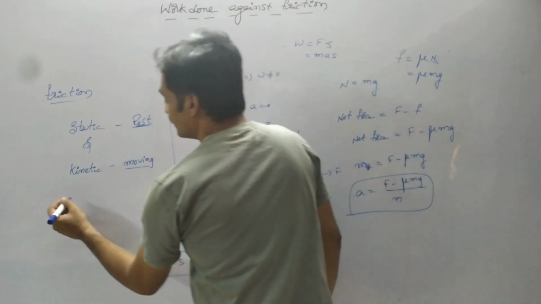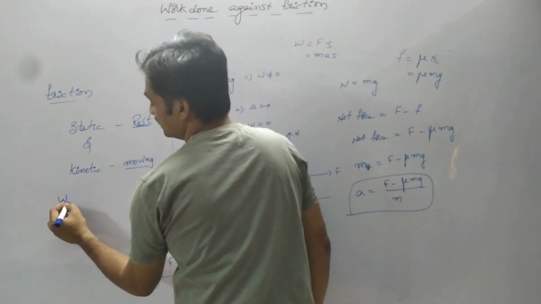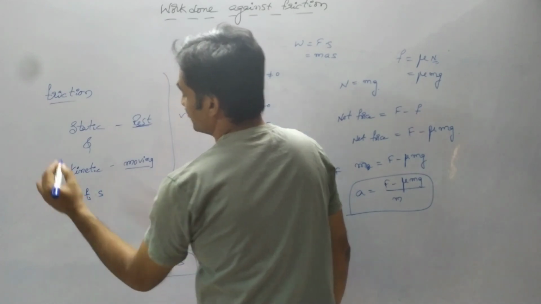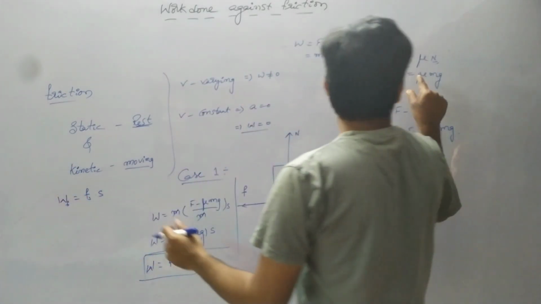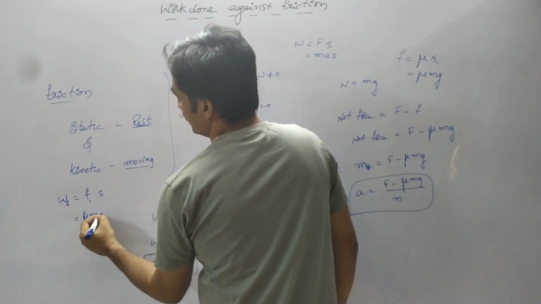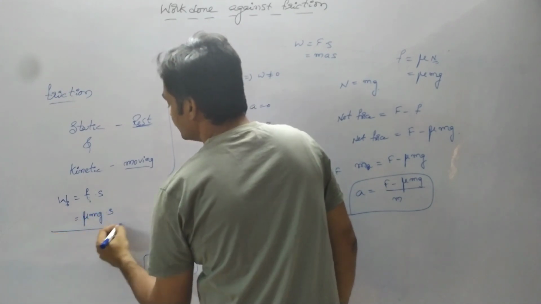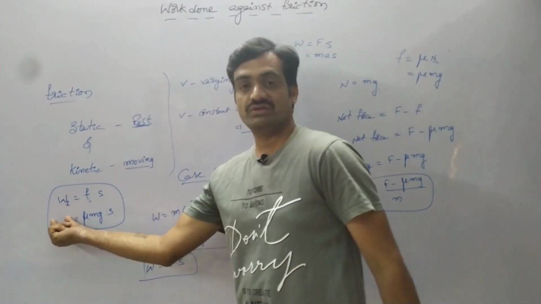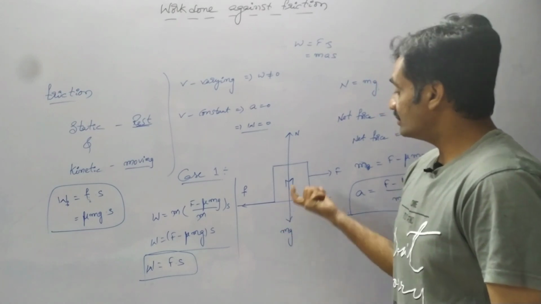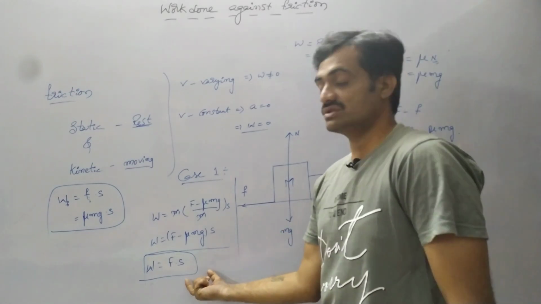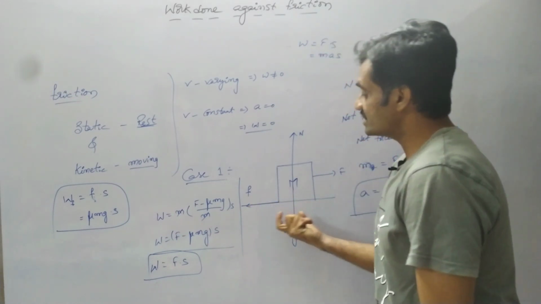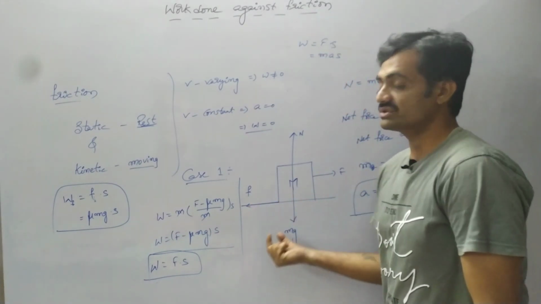The work done by the frictional force is given as frictional force into displacement of the body, where frictional force is mu mg, so mu mg into s. This represents the work done by frictional force, and this represents the work done by the applied force when there is no frictional force. Whereas this equation represents the work done by the body when frictional force acts on the body on application of force F.